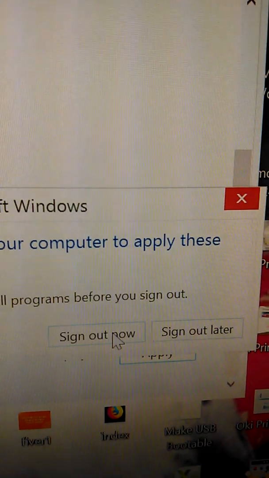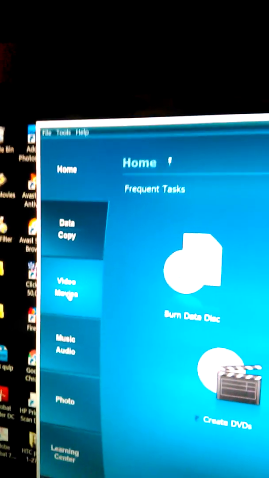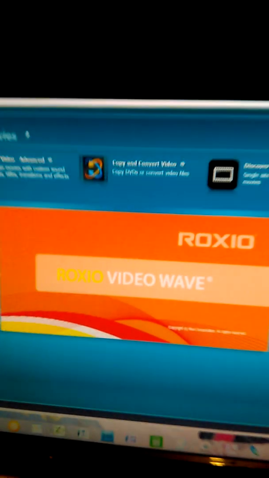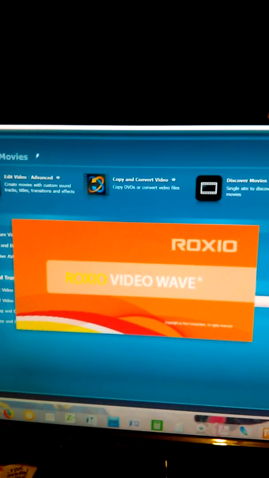and then it'll ask you to sign out. So go ahead and sign out. Sign back in. Go ahead and relaunch the program. Go back to videos like I wanted to. Try edit video. So now the program's working. You don't get that error message popped up.